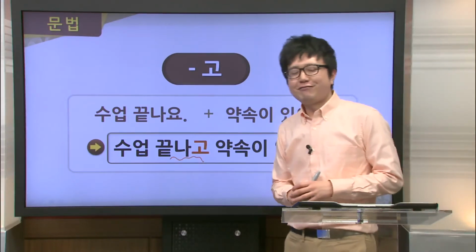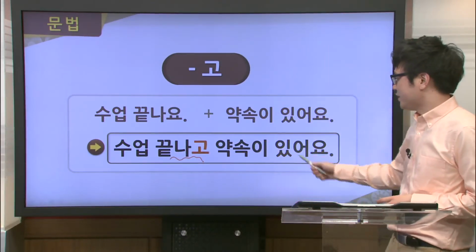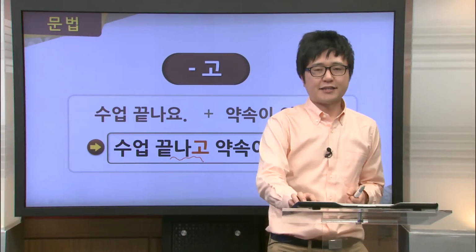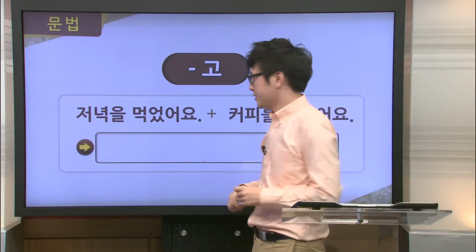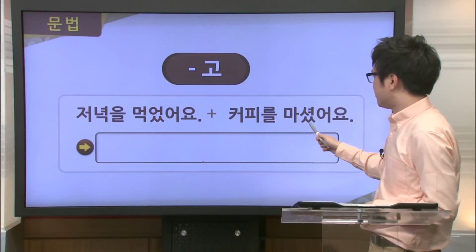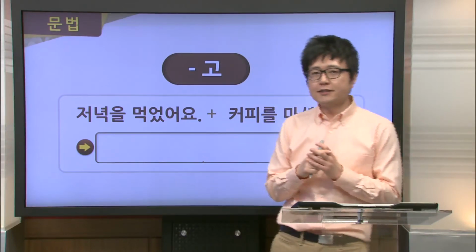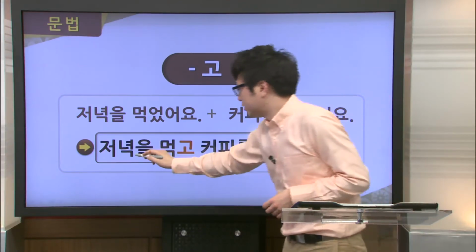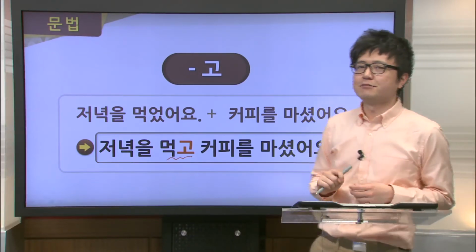Now let's go ahead and read the sentence together. We have 수업 끝나고 약속이 있어요. Great. Now let's go ahead and take a look at the next example. Our next example, we have again two actions, two sentences. We have 저녁을 먹었어요. 커피를 마셨어요. Now, how can we combine those two into a sentence? Well, again, we would use our 고, and we get 저녁을 먹고 커피를 마셨어요.